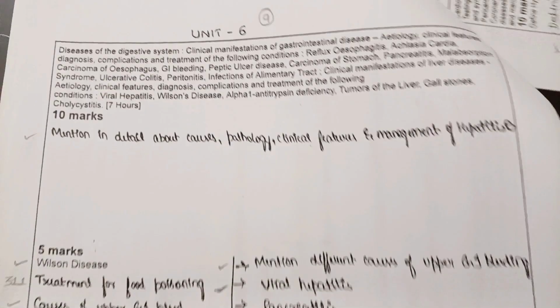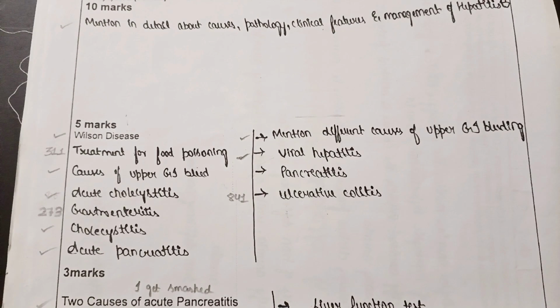Coming to the next chapter, that is diseases of digestive system. In this, the important 10-mark question is: mention in detail about the causes, pathology, clinical features, and management of hepatitis B. Next important 5 marks: Wilson disease, treatment for food poisoning, causes of upper GI bleed, acute cholecystitis, gastroenteritis, acute pancreatitis. Mention different causes of upper GI bleeding, viral hepatitis, pancreatitis, ulcerative colitis.